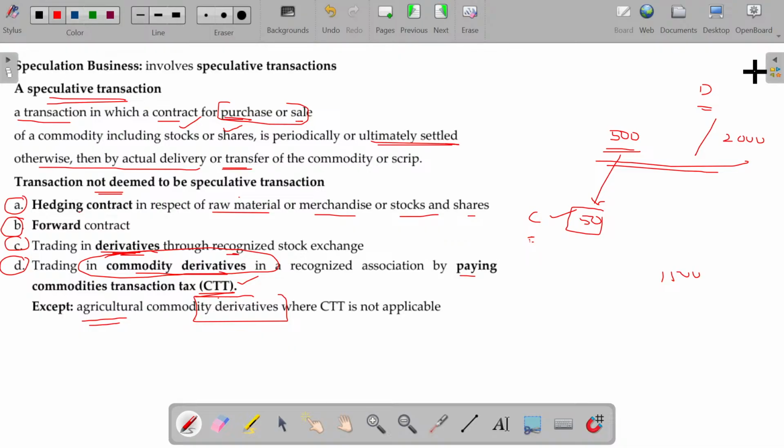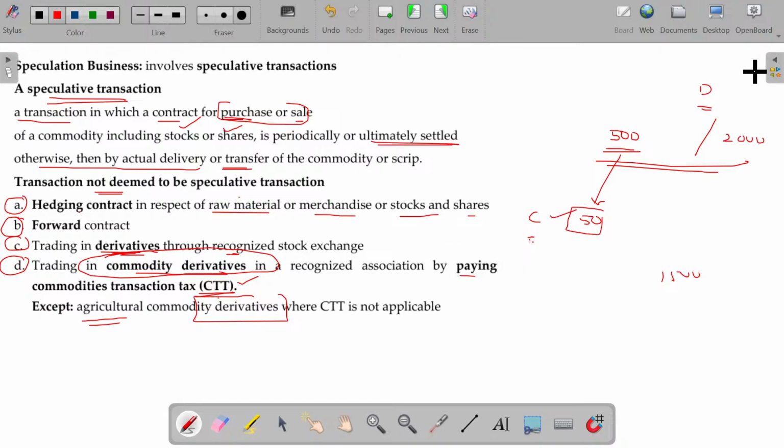But if I regularly need to purchase, and there is any non-availability or price hike, what can I do? I can reserve ahead, then it's called hedging. Or I can enter into a contract with some third party for my requirement, a forward contract. Or trading in derivatives. The F&O in the stock market we have seen, that is called derivatives. The value of this future as well as option gets affected by the price of the original share.